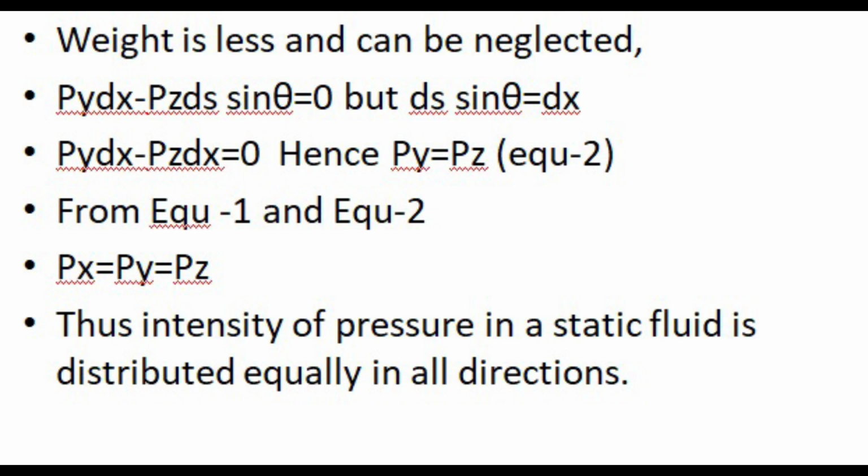Now from both these equations, equation number 1 and equation number 2, we can say that px is equal to py is equal to pz. That is the assumption which we made, that pressure intensity is different in all directions. That is wrong. Intensity of pressure in all directions will be same, which is equal to px equal to py and equal to pz. This is the derivation of